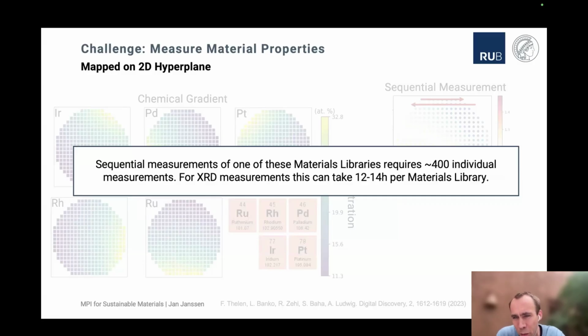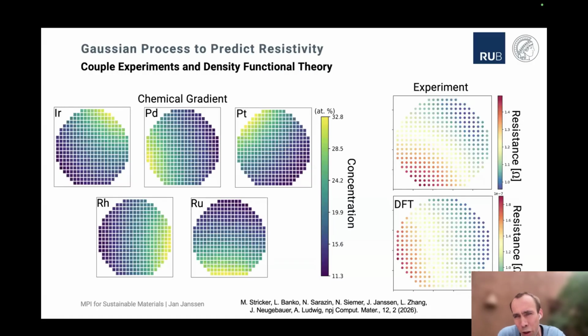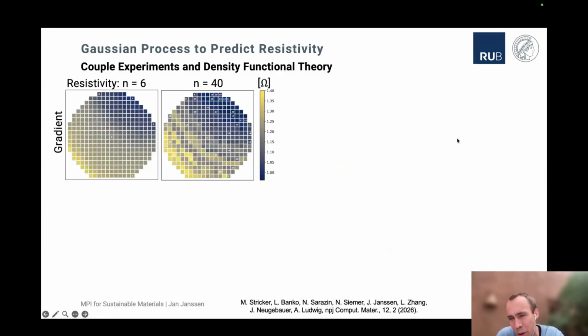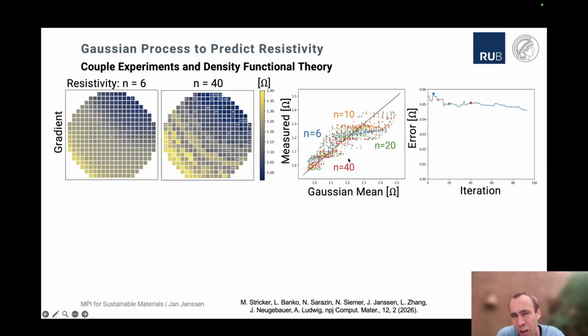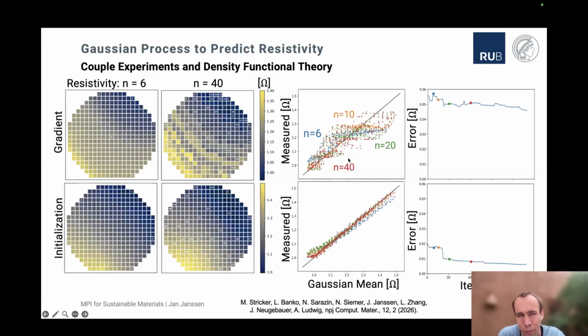We do DFT calculations to have exactly the same level of accuracy as our experiment, and then combine both in a Gaussian process. First, we did it naively on the same level, and then we primarily used the simulation to optimize the hyperparameters. And with this, we reduced the number of measurements by nearly one order of magnitude.